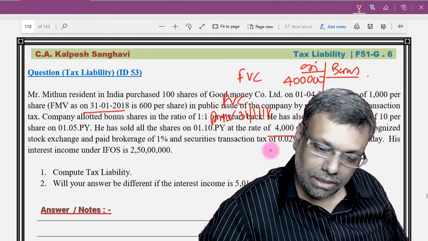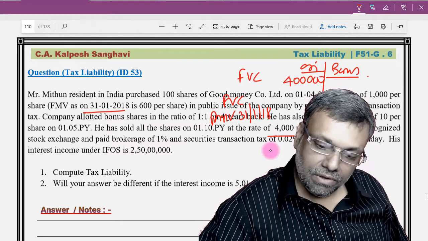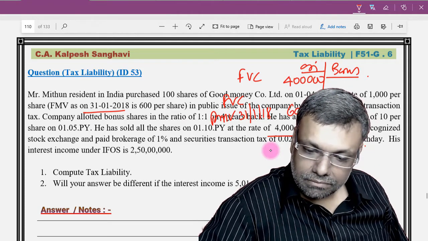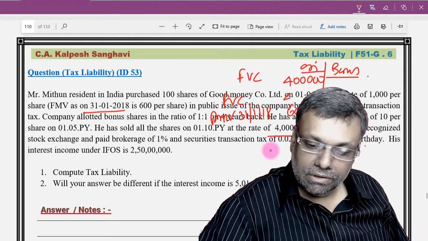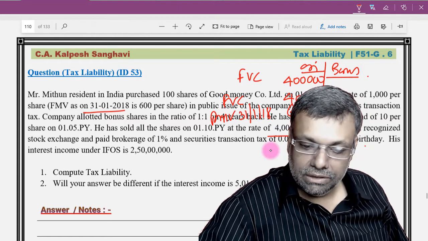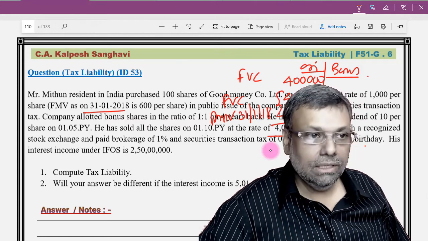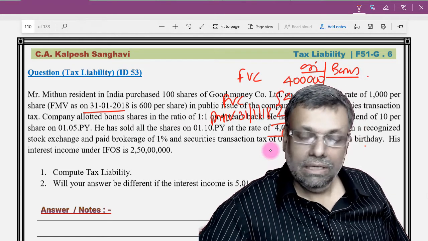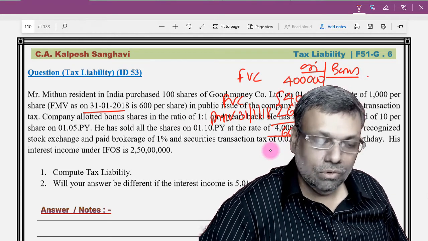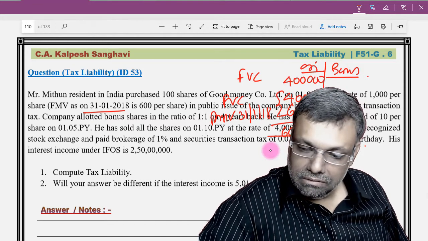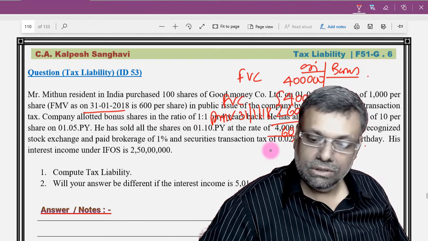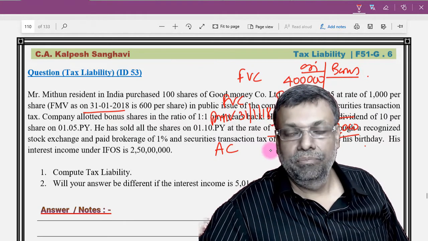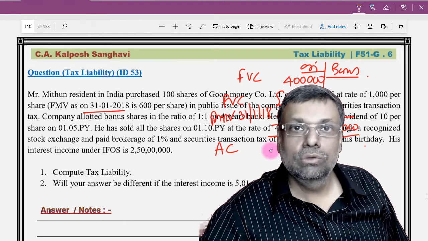Now, fair market value on 31st January 2018 is 600 per share. And therefore, it is 100 shares, so it's going to be 60,000. And full value of consideration is 4 lakhs. Cost determination, whichever is less. So it's going to be 60,000. And with respect to the bonus shares also, the same thing. Whichever is less, so 60,000 cost. Compare it with the actual cost. If the actual cost is higher, then such higher cost will be considered.